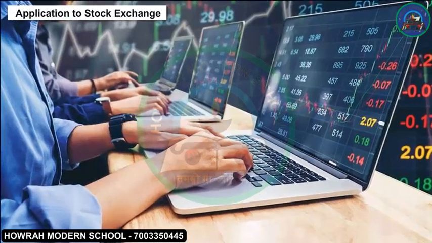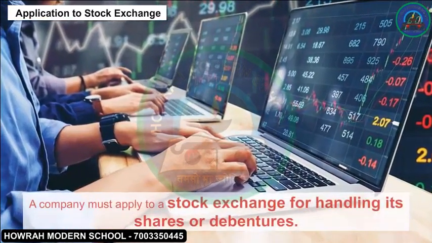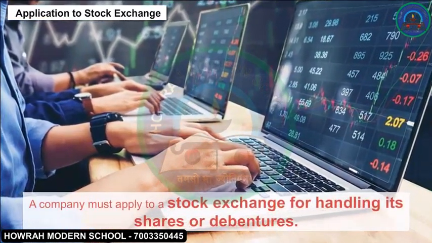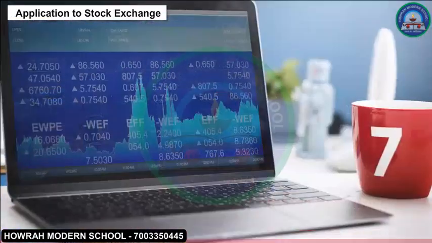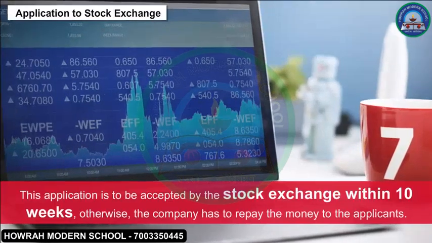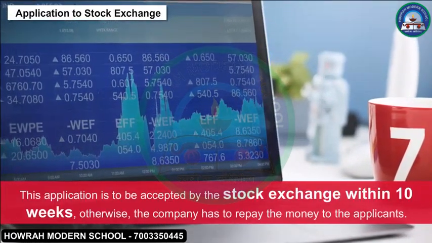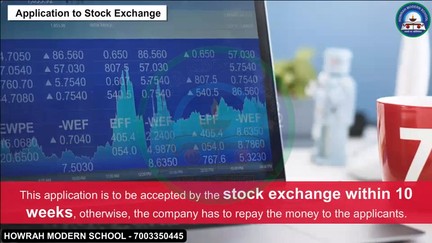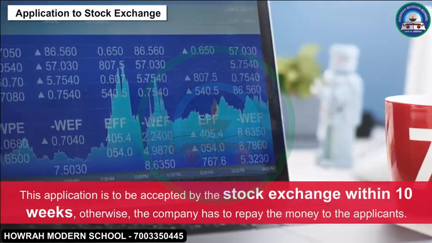Application to stock exchange. A company must apply to a stock exchange for handling its shares or debentures. This application is to be accepted by the stock exchange within 10 weeks. Otherwise, the company has to repay the money to the applicants.